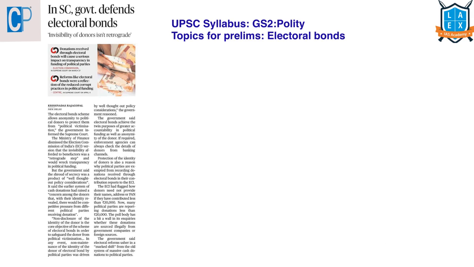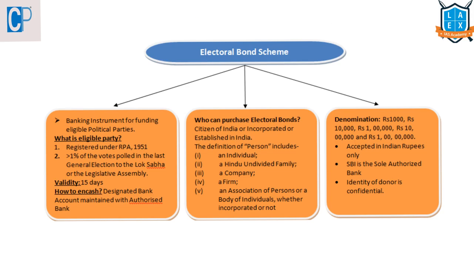The next article is in Supreme Court, Government Defends Electoral Bonds. This article comes under GS paper 2 under the topic of polity. From the prelims point of view, here we should know about electoral bonds. Electoral bond scheme. What is an electoral bond? This is a banking instrument that will be used for funding the eligible political parties. Here you have to remember, I am saying not all the political parties but eligible political parties.